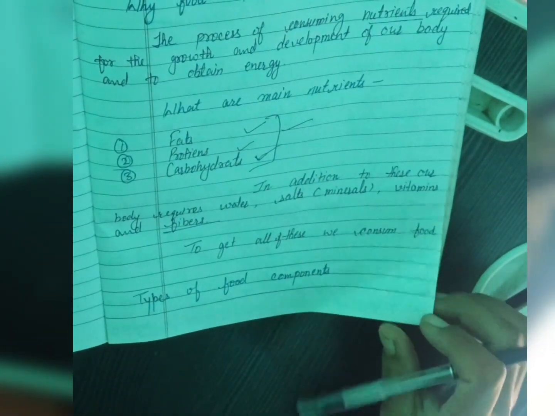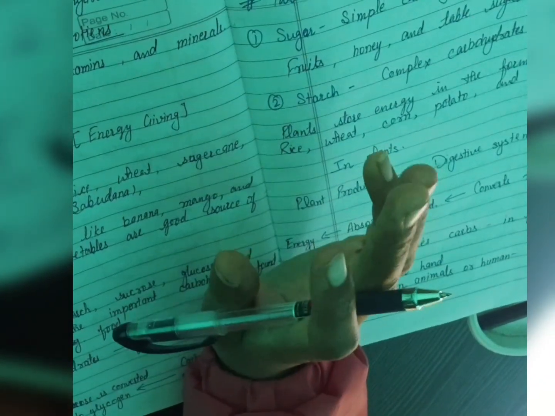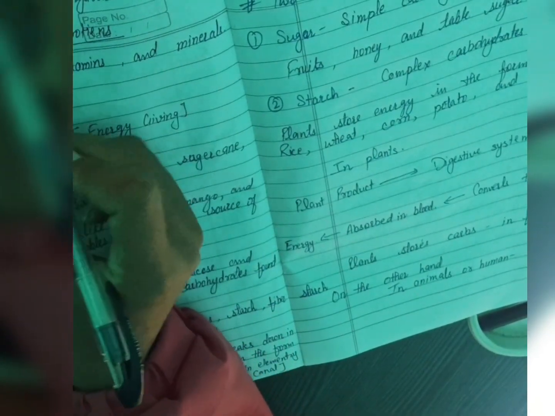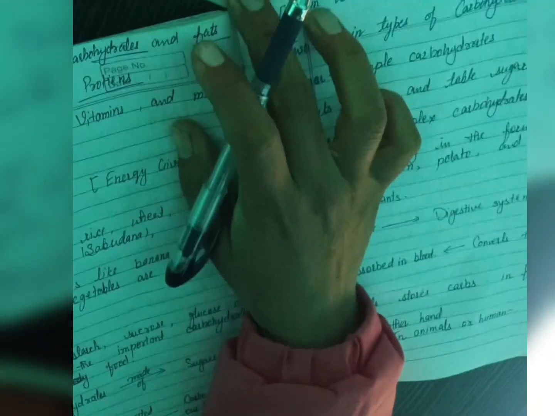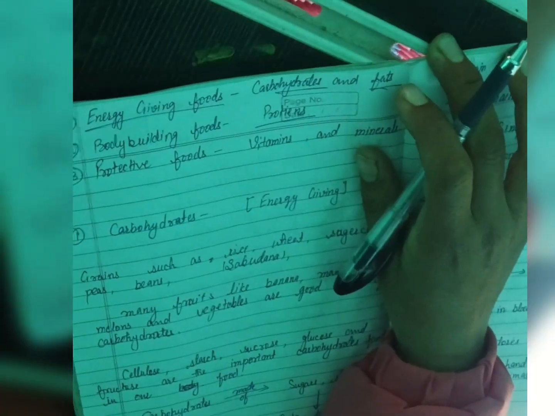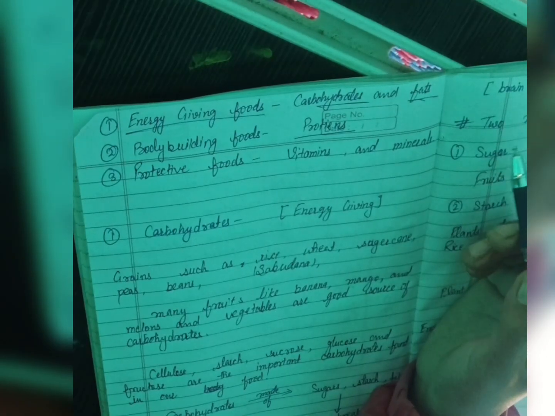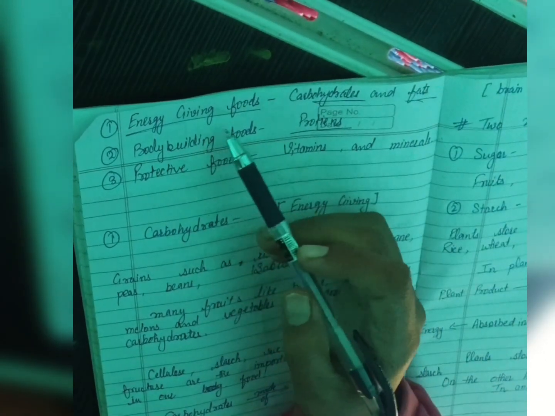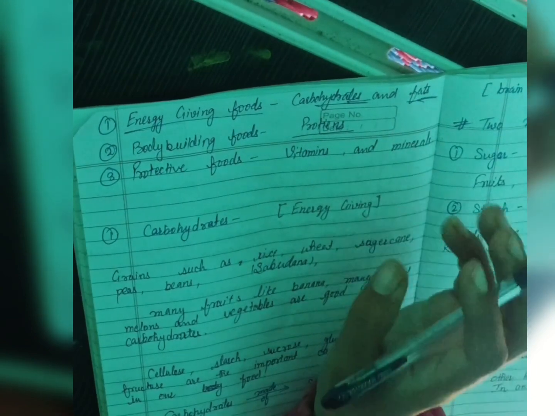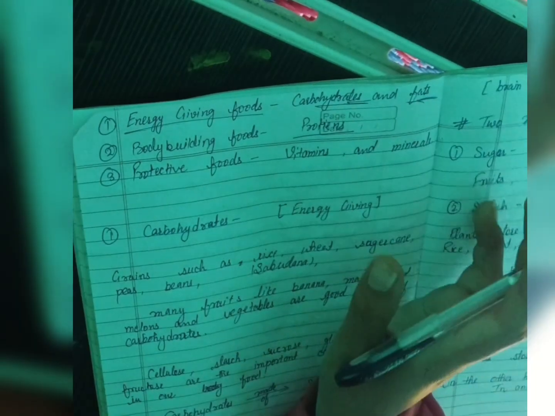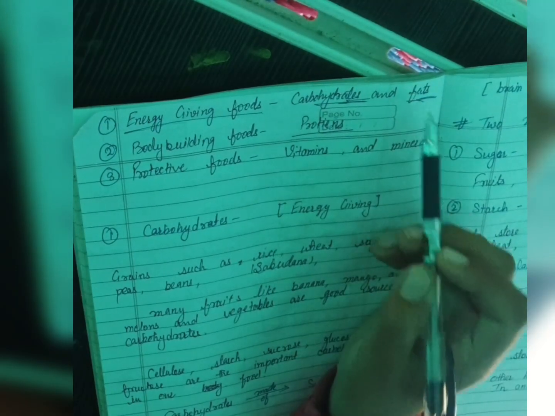So what are the types of food components? There are three types of foods that we need. First one is energy giving foods, carbohydrates and fats. Anything we need to do, we need energy to do so. So for that we need enough carbohydrates and fats in our body.